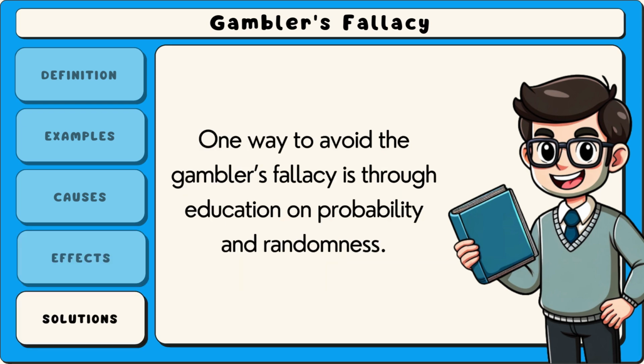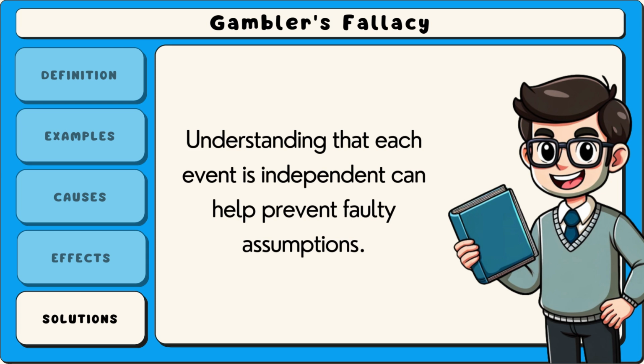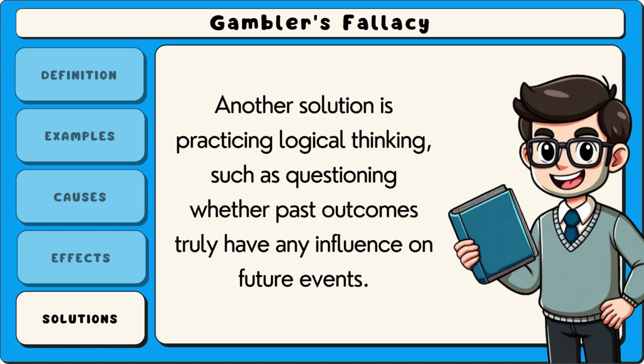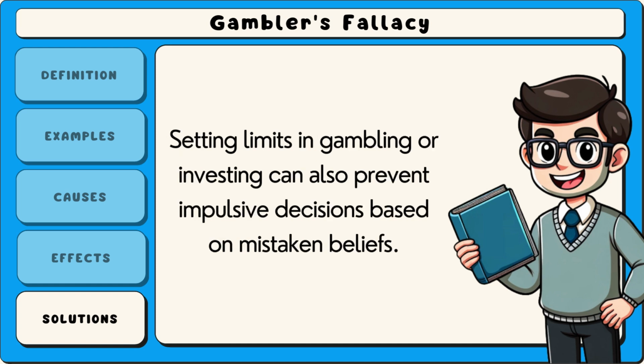Now let's consider some solutions for avoiding this type of thinking. One way to avoid the gambler's fallacy is through education on probability and randomness. Understanding that each event is independent can help prevent faulty assumptions. Another solution is practicing logical thinking, such as questioning whether past outcomes truly have any influence on future events. Setting limits in gambling or investing can also prevent impulsive decisions based on mistaken beliefs.